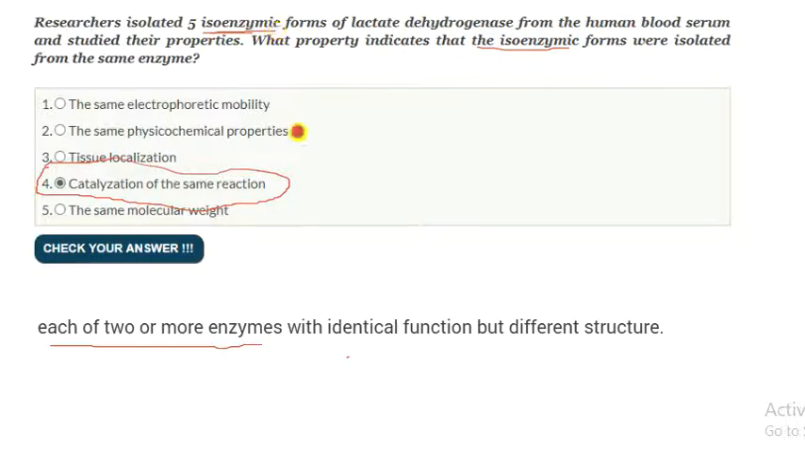What is the definition of isoenzyme? For the same reaction, different enzymes will work, which means their structures are different, but their function is the same. Different enzymes which have different structures and identical function, that is isoenzyme.